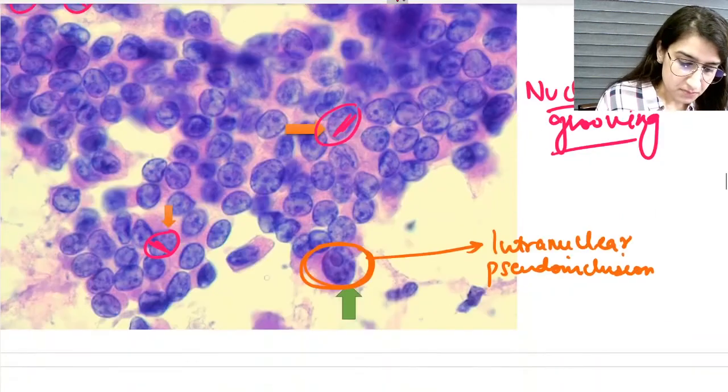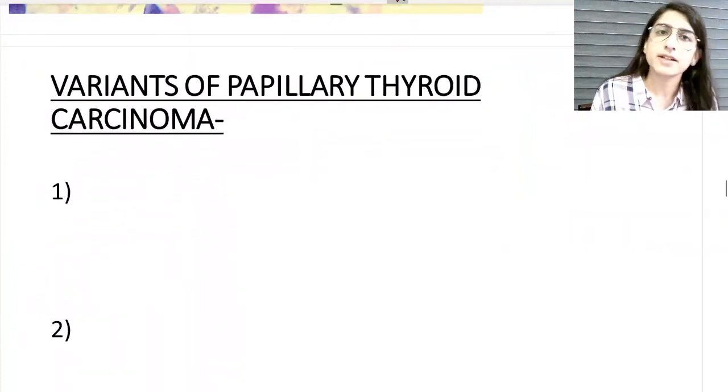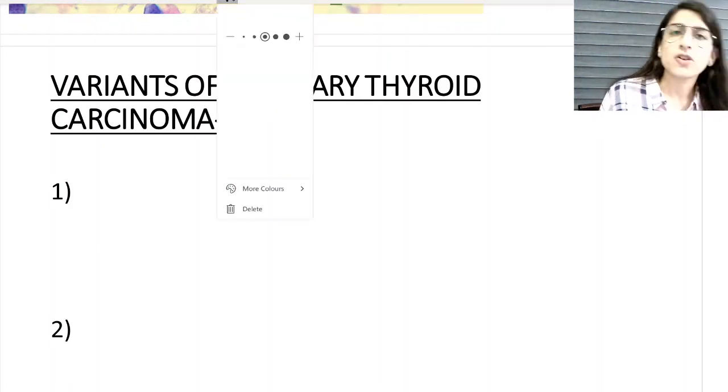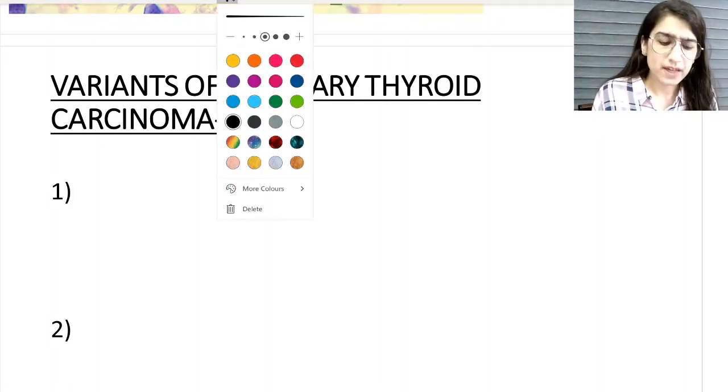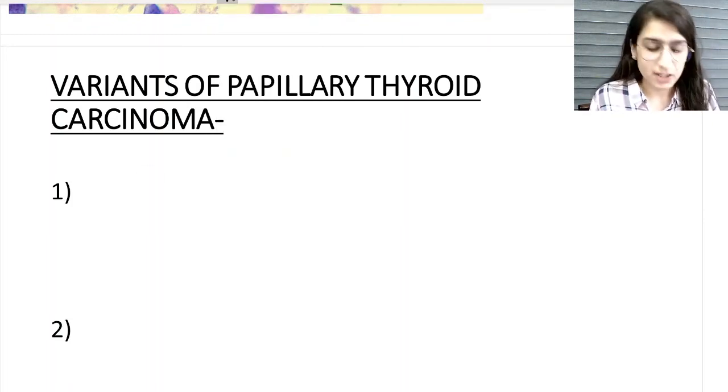Now we move further. So this was about the various histological and cytological points regarding papillary carcinoma of thyroid. Now we move to the variants. There are certain variants of papillary carcinoma of thyroid. There are a lot of variants, but I have incorporated those names which have been asked in your examinations.